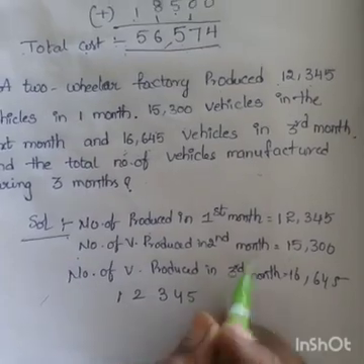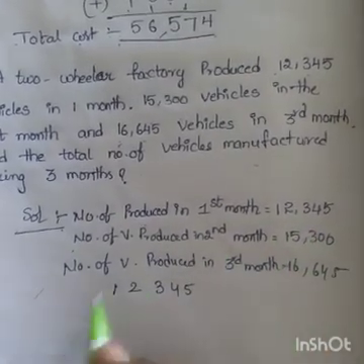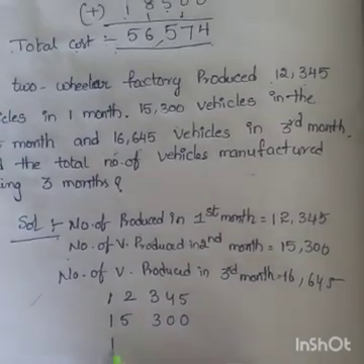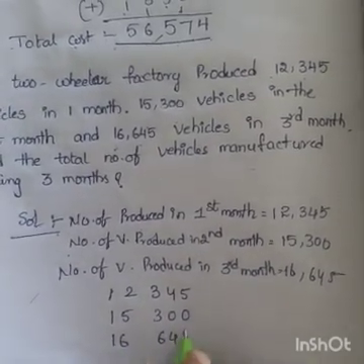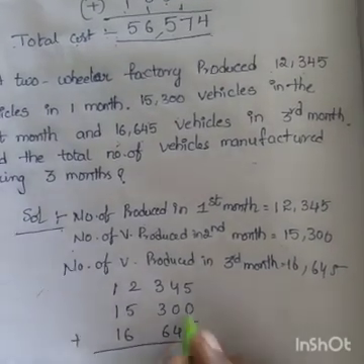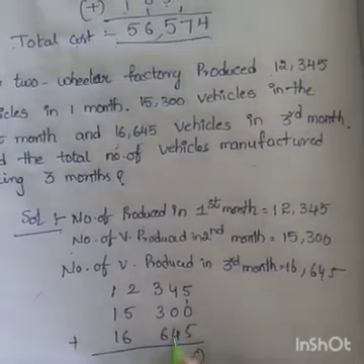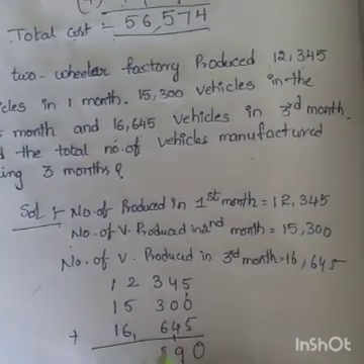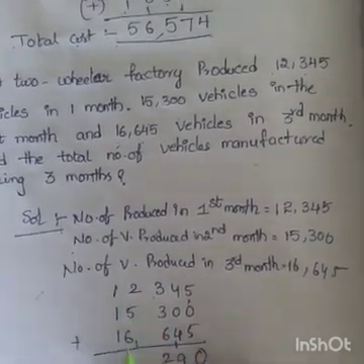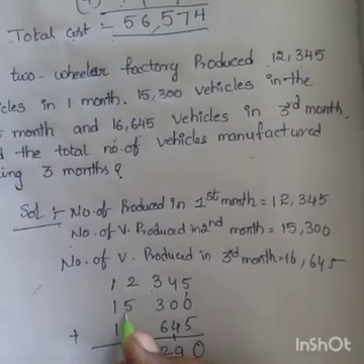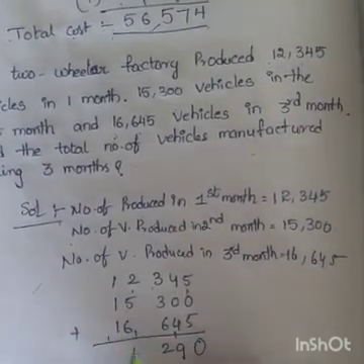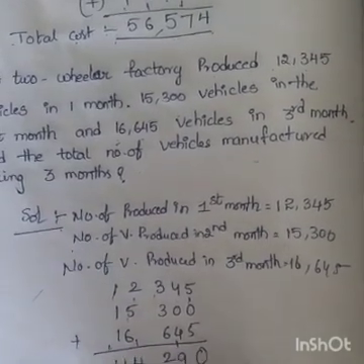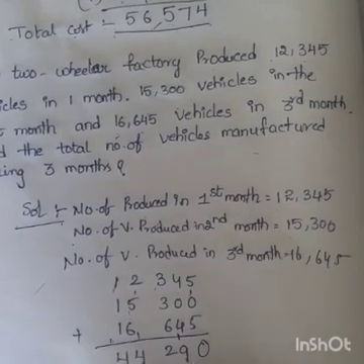12,345. Each number having 5 places, no? 15,300. 16,645, right? Now add these all. 5 plus 5, 10. 4 plus 4, 8. 8 plus 1, 9. 6 plus 6, 12. 6 plus 1, 7. 7 plus 5, 12. 12 plus 2, 14. 4. So, 44,290 vehicles.